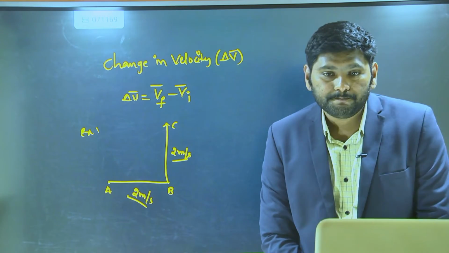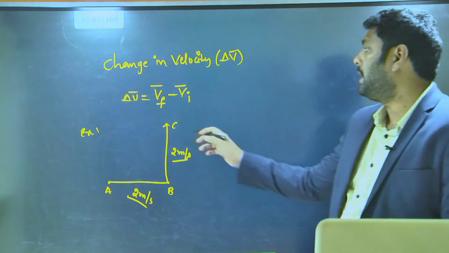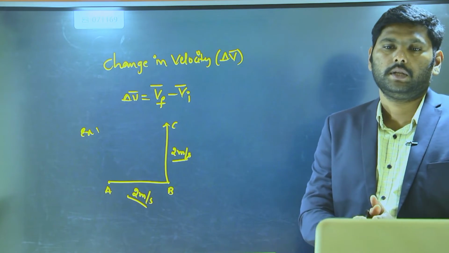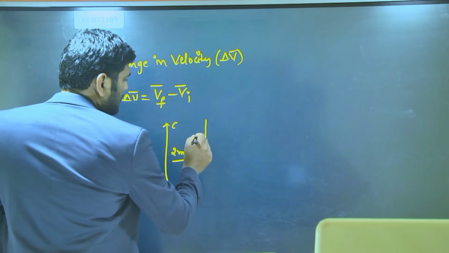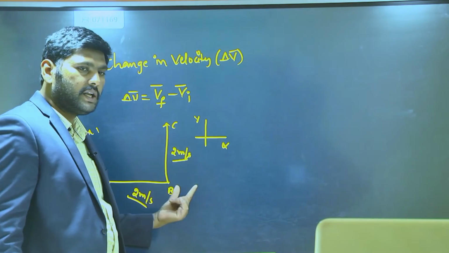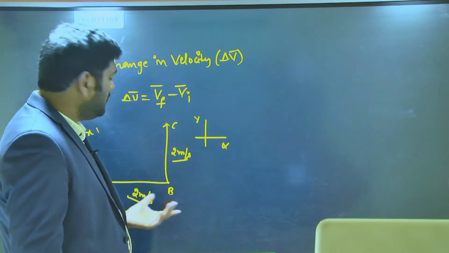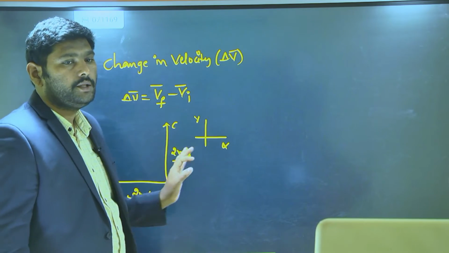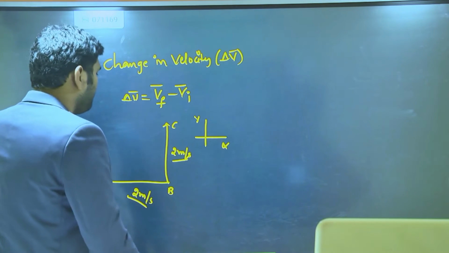Zero? Yeah, but it would not be zero. It cannot be zero because velocity depends not only on magnitude, it depends upon the direction. See, for example, if I take the x-axis and y-axis, initially it is moving in the x direction, am I right? After that it is moving in the y direction. This is called the initial velocity, this is called the final velocity. First you have to write these two in vector form. Let's write the initial vector first.